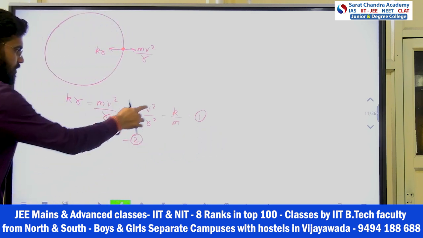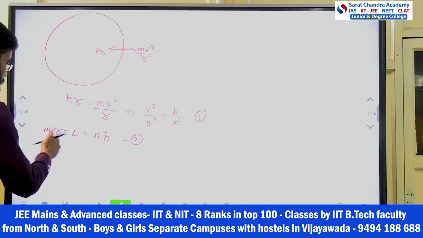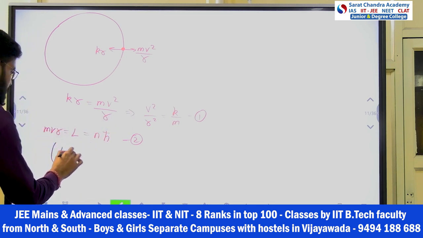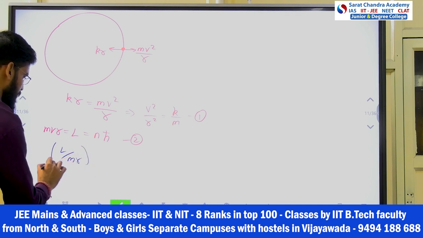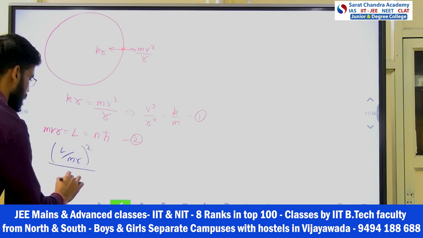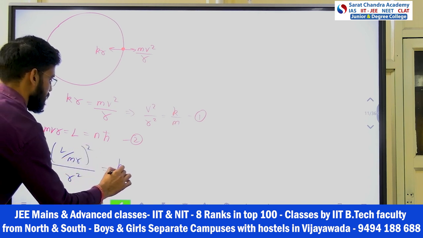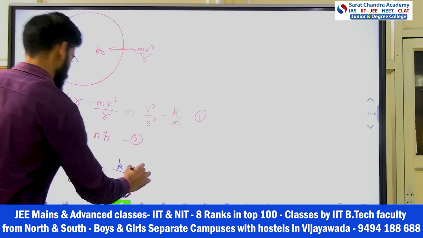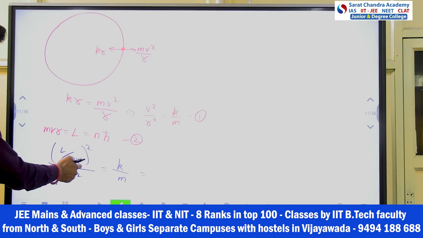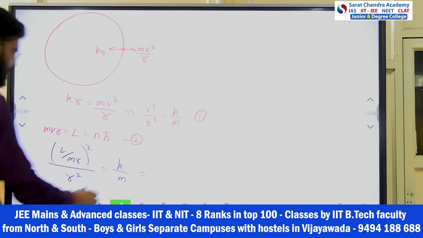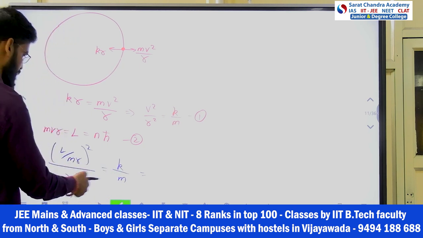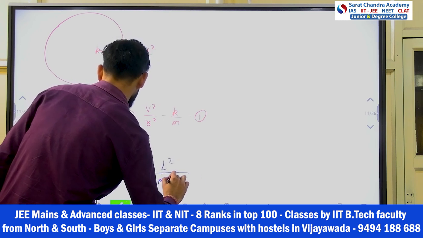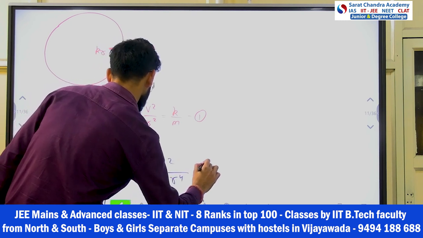See here how. V square by R square. The value of V I can write from here, L by MR, divided by this, squared, divided by R square is equal to K by M, right? So how much did this answer come? This came as M square by R square, so this is R raised to power 4, and one M will be remaining. So L square by M R raised to power 4 is equal to K.